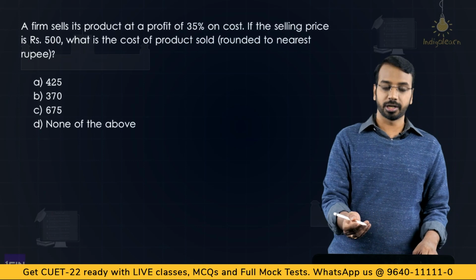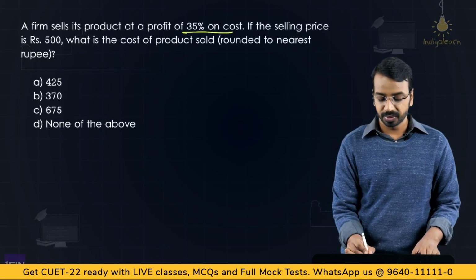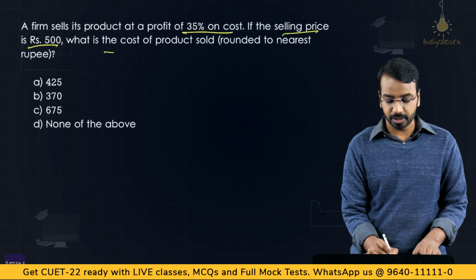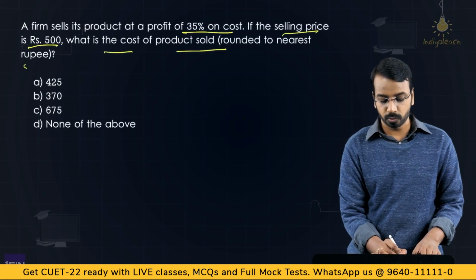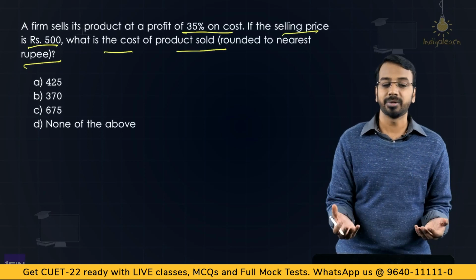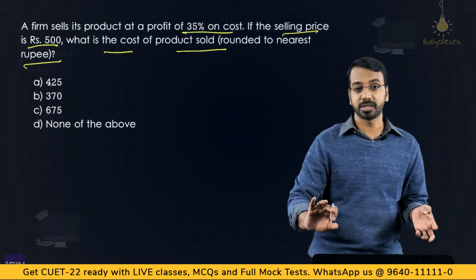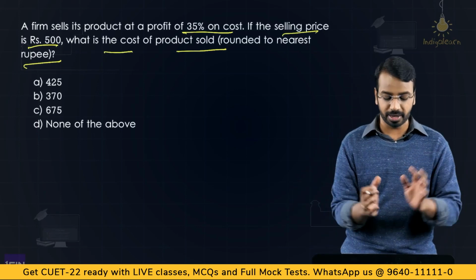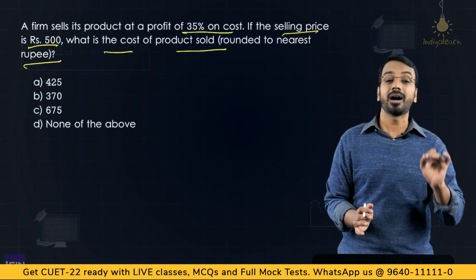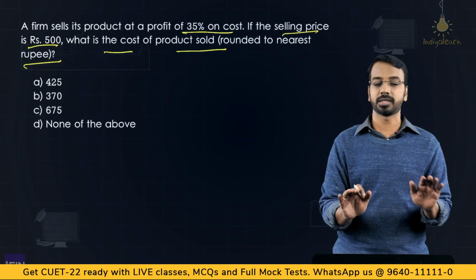Another question, this is on ratios. A firm sells its product at a profit of 35% on cost. If the selling price is 500, what is the cost of product sold rounded to nearest rupee? Now here a lot of students have this wrong habit of remembering. If it is 25% on sales, then it will be 33.33% on cost and all of those things. I also don't remember actually, but a lot of students learn these numbers by heart. If it is 25% on cost, then it is 20% on sales and all of that.